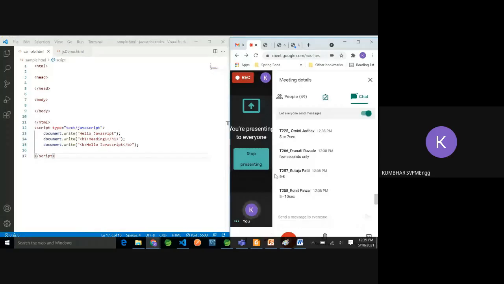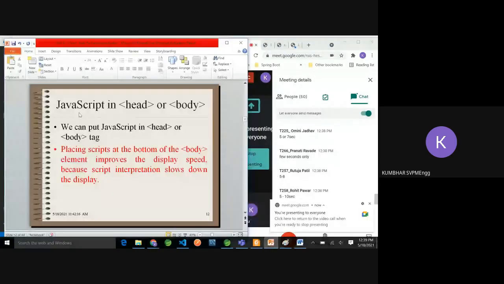Okay, let's move ahead with our syllabus code. So that was the point. You can put your script tag in head, body, or at the bottom, but placing the script tag at the bottom of the body improves the display speed because script interpretation slows down the display. So if it is at the last, then there will be no problem. Let's move ahead.